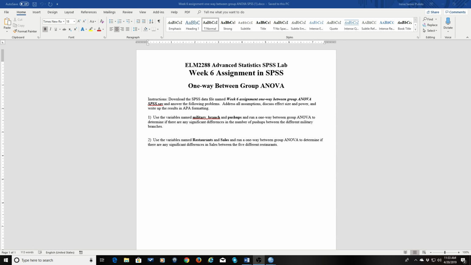Okay, so we're going to do number 1, looking at military branch and push-ups. We're going to do that here together, and then you guys are on your own to do the restaurants and sales. Now, what I want you to keep in mind is that in an ANOVA, you have one dependent variable that's continuous. Remember, continuous is a number that can be subdivided, like a ruler. If I say it's 12 inches and I say it's half of a foot, you can say it's 6 inches. Or 1 foot is 12 inches.